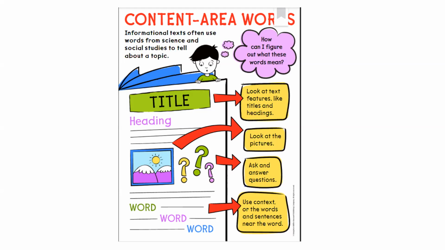You can look for the text features like the titles and headings, or if the pictures have little bubbles or anything around them to tell you about the pictures. You can look at the pictures. You can ask and answer questions and use context, or the words and sentences near the word.